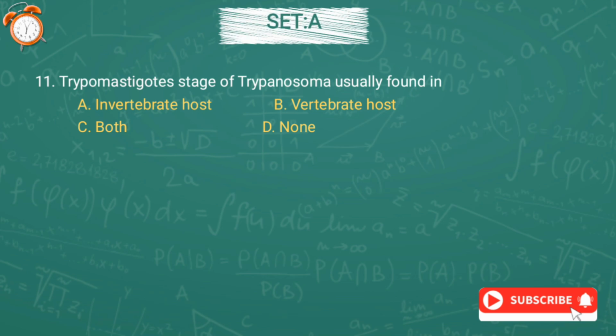Question number 11. The trypomastigote stage of Trypanosoma is usually found in option A invertebrate host, option B vertebrate host, option C both, or option D none. And the answer is option B, vertebrate host.